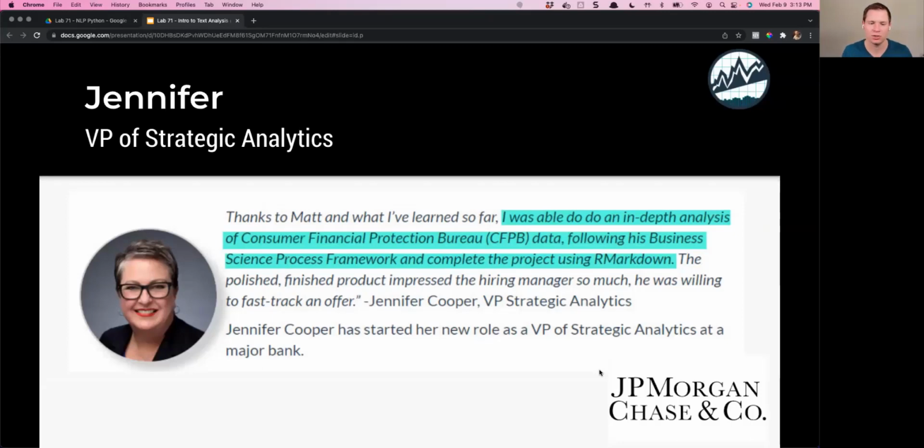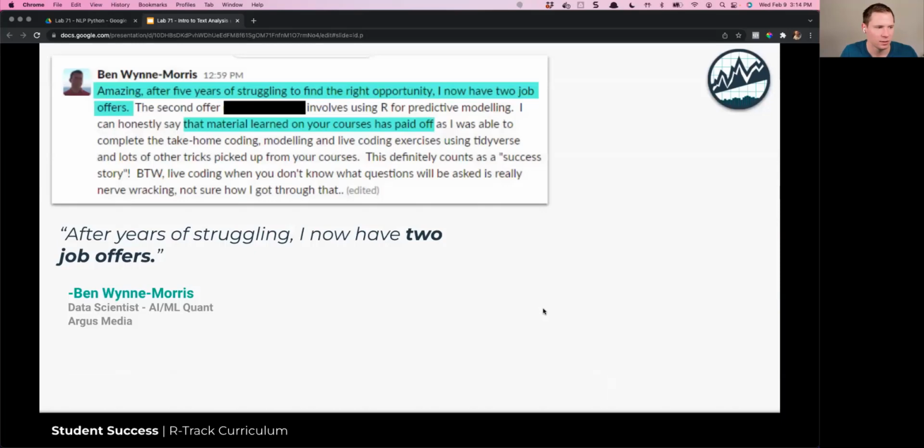She took my courses. She actually applied them in the interview process when she was interviewing with JP Morgan. She was able to do a take-home exam following my problem frameworks that she learned in the course, and also using R Markdown to provide a polished report. And it impressed the hiring manager so much, he was willing to fast track an offer. She landed her dream role as a VP of Strategic Analytics. But if this just happened once, then it would be a fluke, right? Well, it didn't. So we've got more.